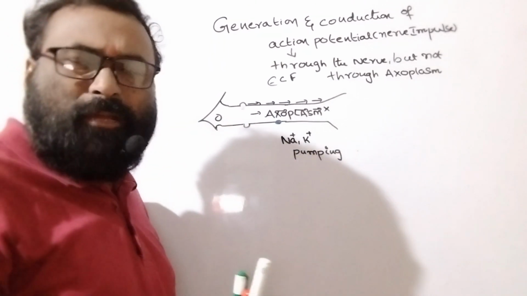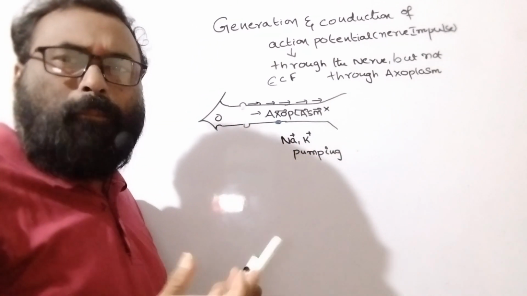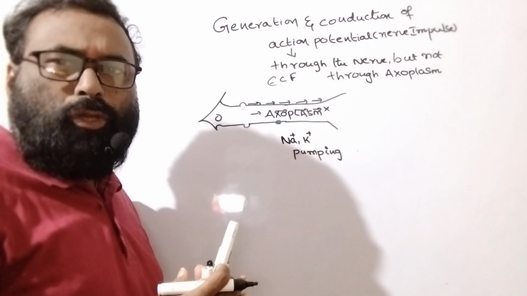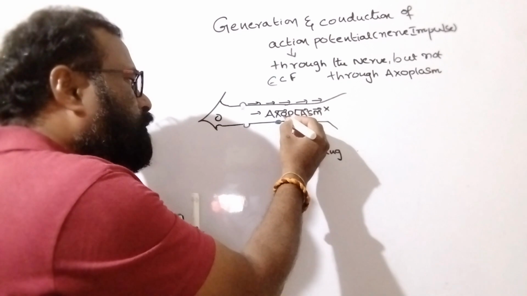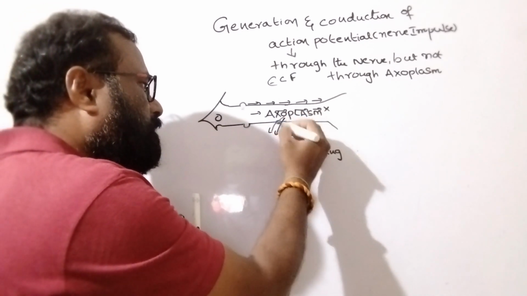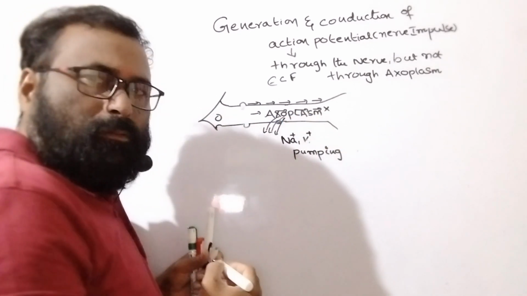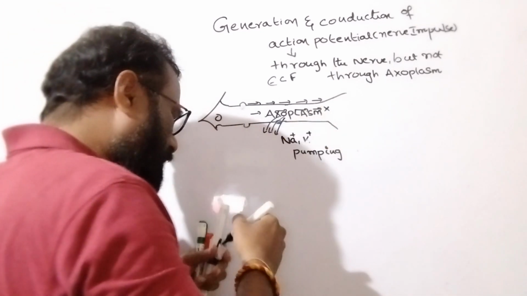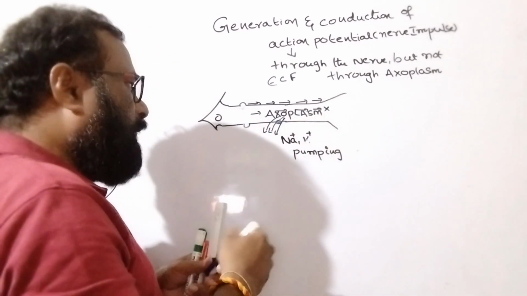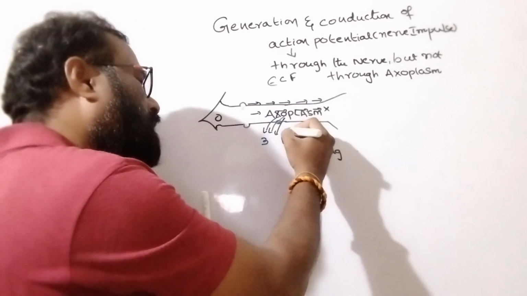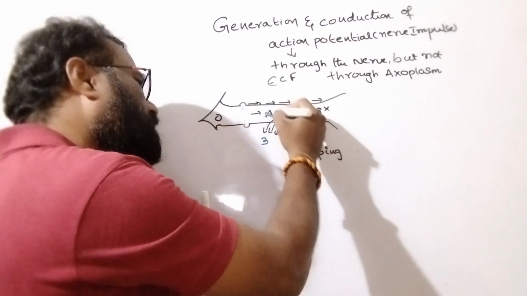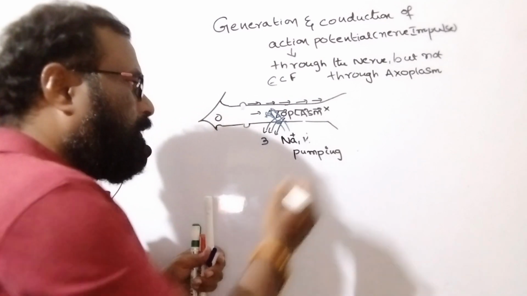It is a unique system, a hallmark system useful for the transport of sodium ions out and potassium ions in. Three sodium ions move out, whereas two potassium ions move in.